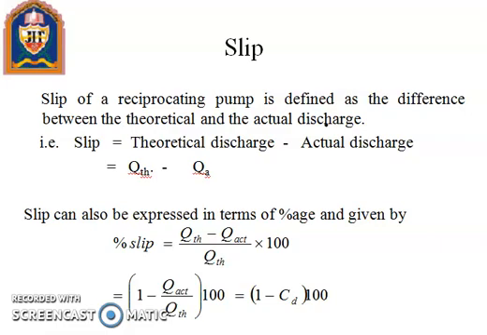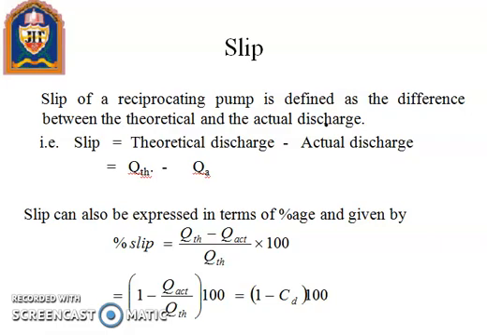You find out the percentage of slip with the help of two given data, theoretical discharge and actual discharge. With the help of these values, you find out percentage slip. Percentage slip equals QTH minus Q actual upon Q theoretical multiplied by 100. But you see here, in slip, we only find the slip, not multiplied by 100, only theoretical minus actual discharge.